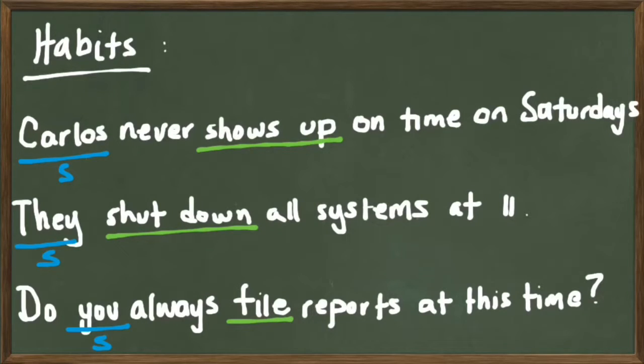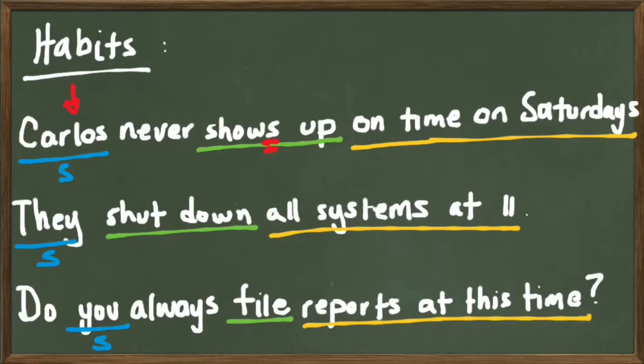Remember that the verb changes depending if we're talking about he, she, or it. In this case, Carlos. Don't forget that the S is very important and necessary in affirmative. Do we have a complement? Yes: on time on Saturdays, all systems at 11, and reports at this time. I forgot to write verb, and our complement as well.